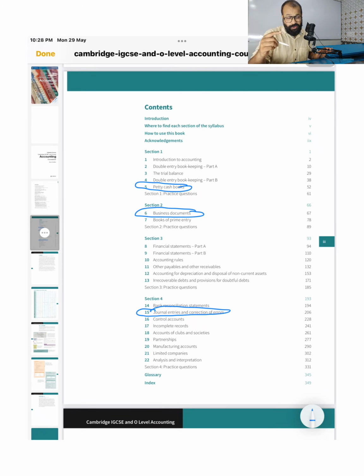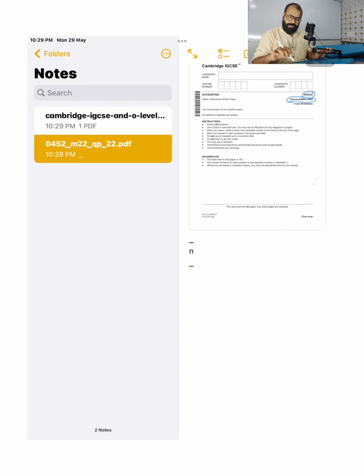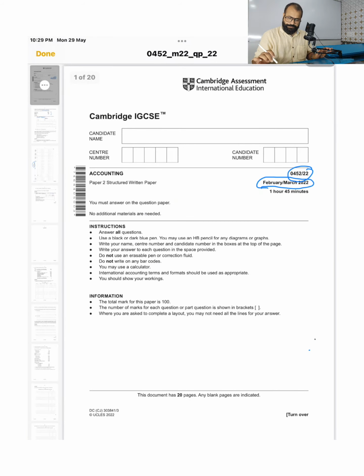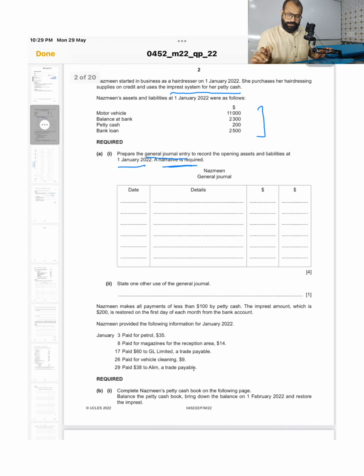So the first question is from these 3 different topics, together for 20 marks. Let us go back to the question and start solving it.